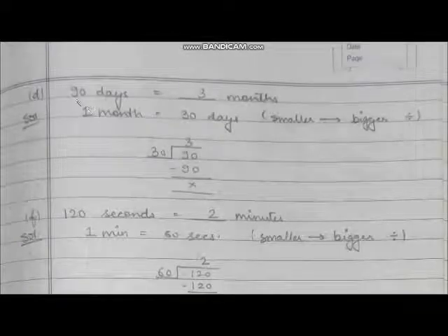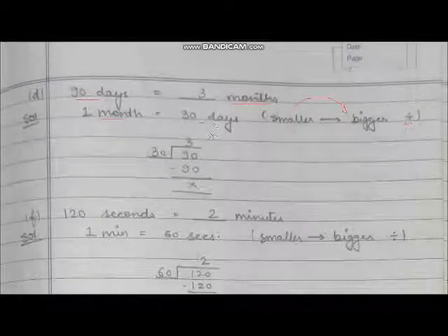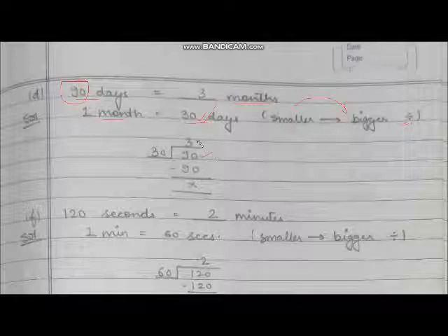Now here 90 days is equal to dash months. See, days are smaller than months. So here we are converting smaller to bigger unit, and for smaller to bigger unit we always divide the numbers. As we know, in 1 month there are 30 days. So we will divide this 90 by this 30. See, 30 को जब हम 90 से divide करेंगे, we are getting 3 in the quotient. So the answer is 3 months.